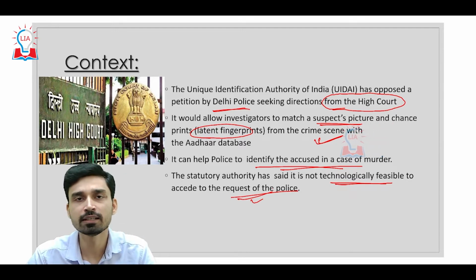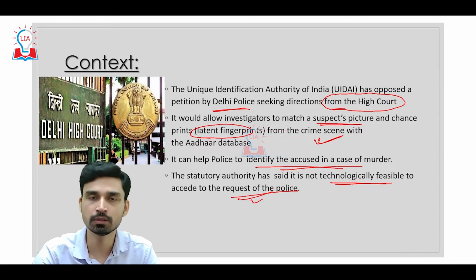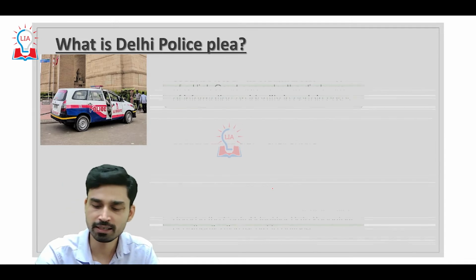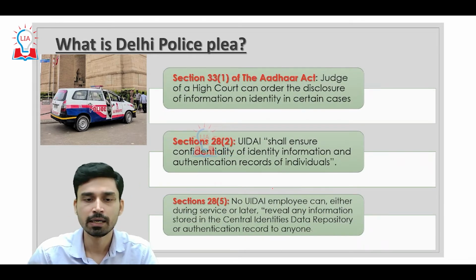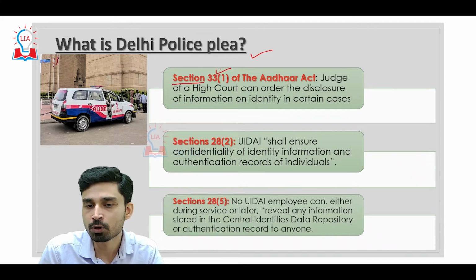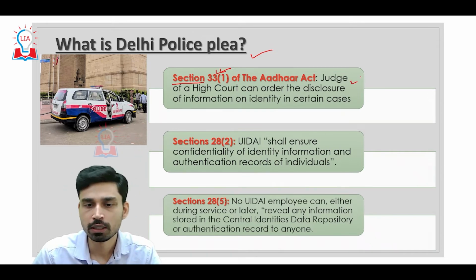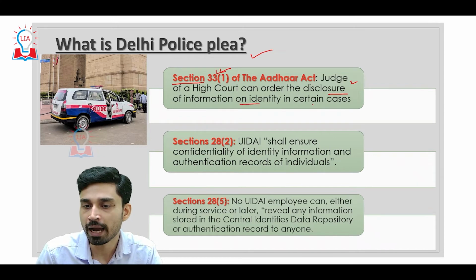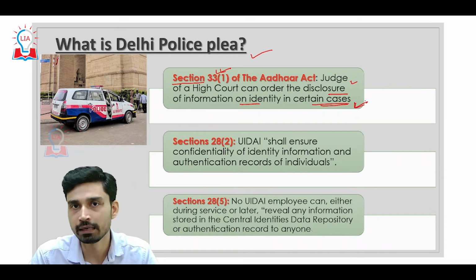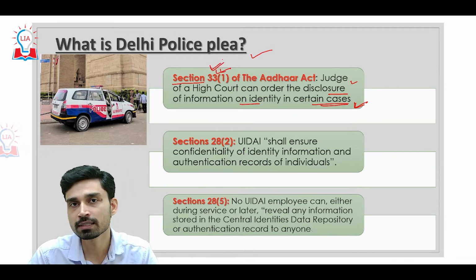In this context, let us understand what the different sections of Aadhaar say about this scenario, and what powers are given to the High Court as well as other authorities. First, the plea of Delhi police: Delhi police has sought a plea under section 33 subclause 1 of the Aadhaar Act. This clause says that a judge of the High Court can order the disclosure of identity information in certain cases from the Aadhaar database.